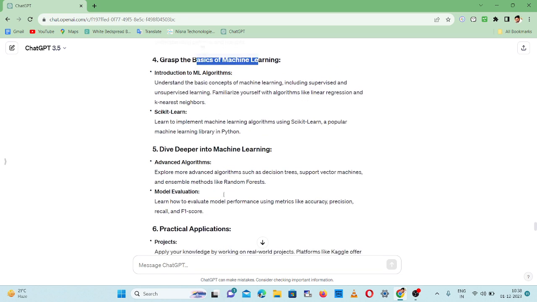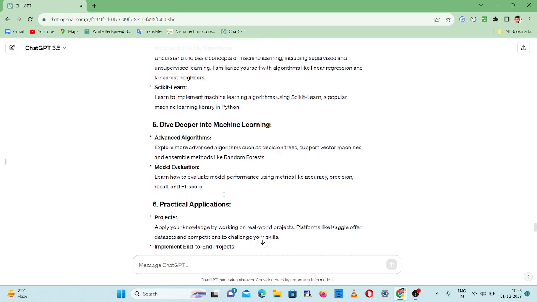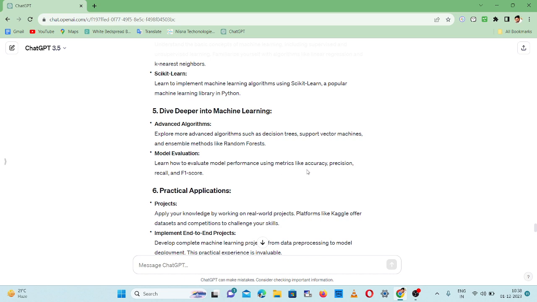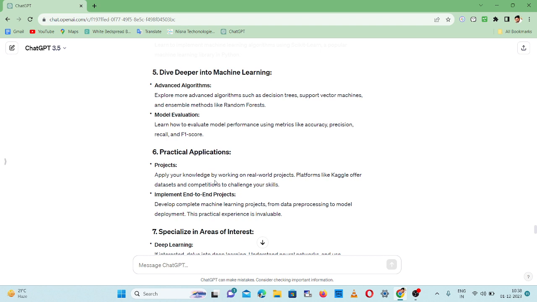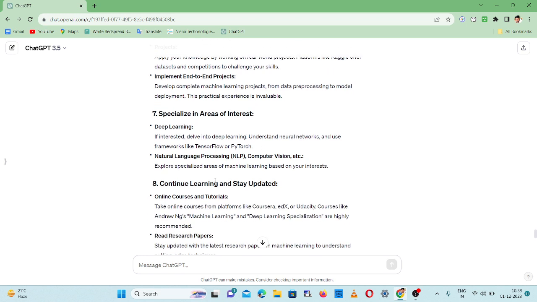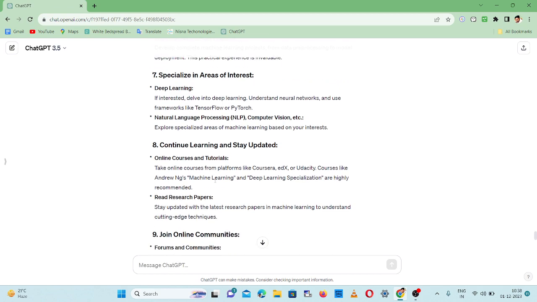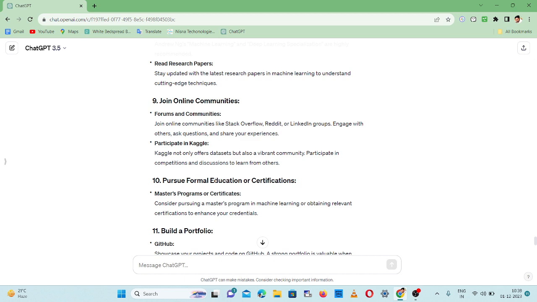Dive into advanced algorithms like random forest, support vector machine, decision tree, and model evaluation like accuracy, precision, recall, F1 score. Then practical applications: implementing end-to-end projects and deploying them. Specialization in areas like deep learning, natural language processing and computer vision. We need to use frameworks like PyTorch or TensorFlow. There are two types of frameworks. Everything is clearly given by ChatGPT, and as a beginner I can easily understand these things.